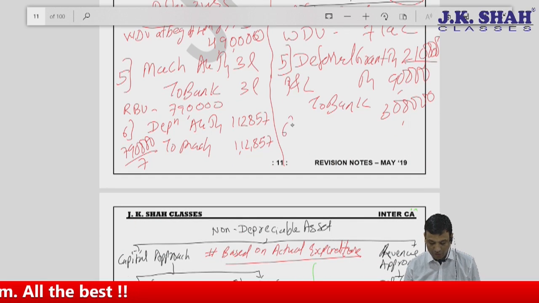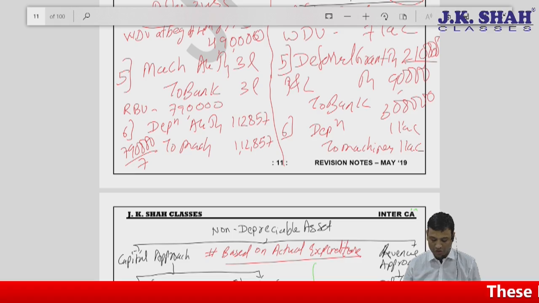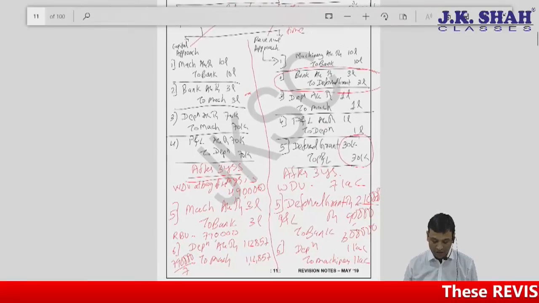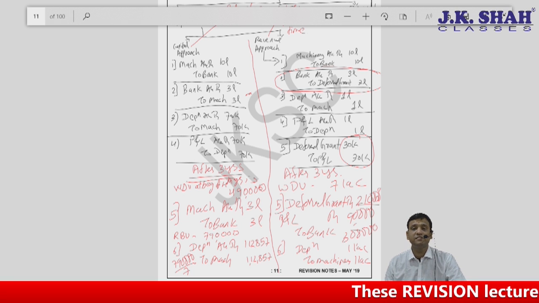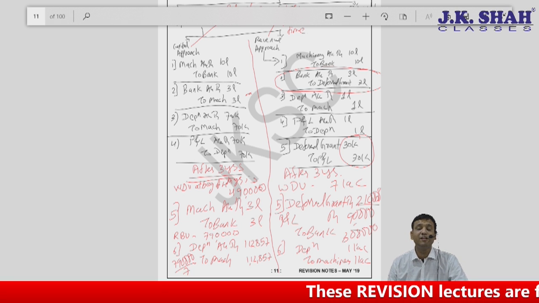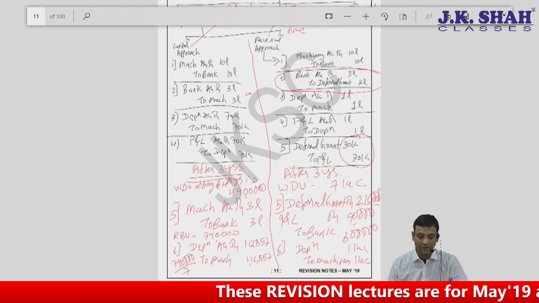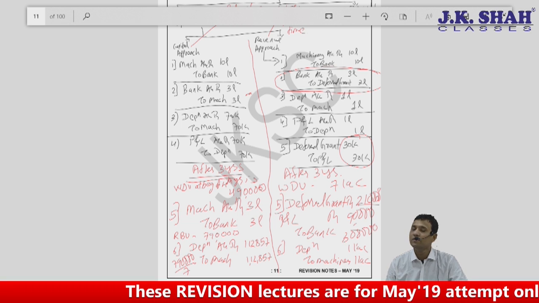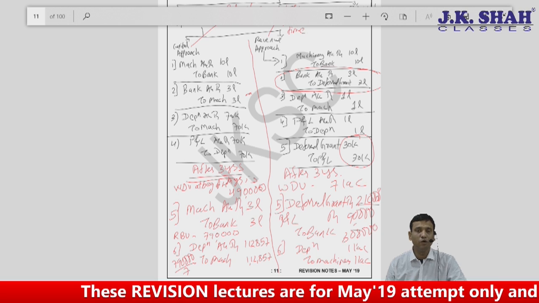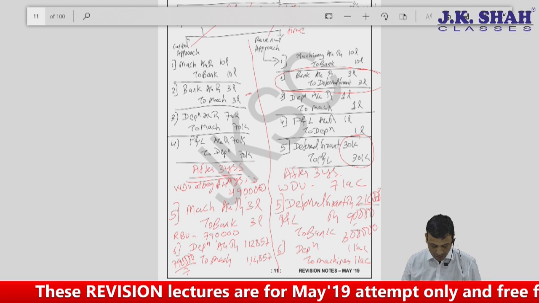The last entry, of course, for depreciation, it will be same. Depreciation to machinery. Don't say 1 lakh 12,857. It will be 1 lakh, because there is no change in the cost of the asset. So can I say whenever there is refund of grant, there will be impact on depreciation if it has been reduced from the cost of the asset. But if the grant has been credited to deferred government grant account, there is no change in the amount of depreciation.